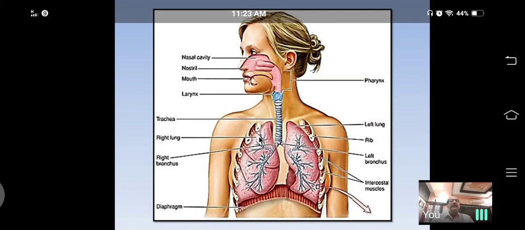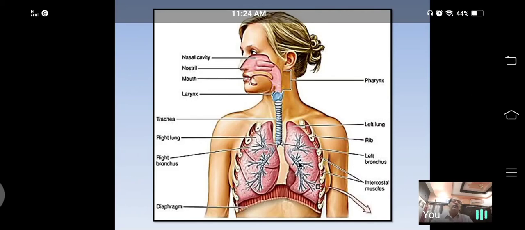The right lung is divided into three lobes. See this lobe, superior lobe, and this is the middle lobe, and this is the inferior lobe. So the right lung is divided into how many lobes? Three lobes. Name: superior lobe, middle lobe, and inferior lobe.